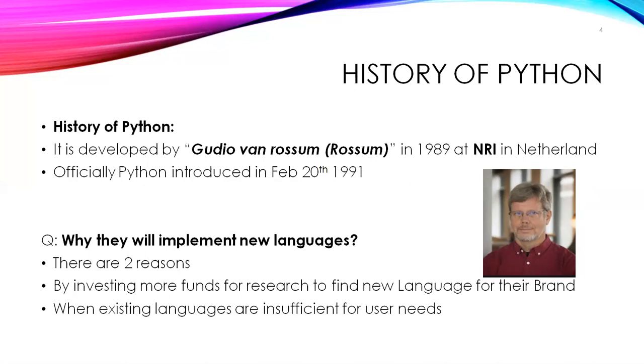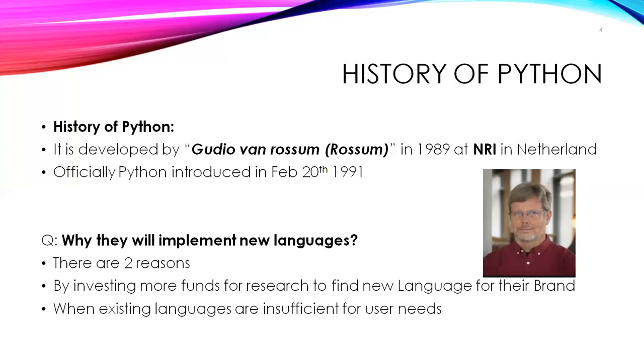Okay, what is the need? Why do they implement new technologies or new languages like this? There are two possible reasons. What are the two possible reasons? Some branded company wants to do some business by introducing a new technology to the market. So generally they invest some funds in research teams and ask them to develop something new. Suppose Linux is there. Why is Microsoft introducing the Windows operating system for their business purpose?